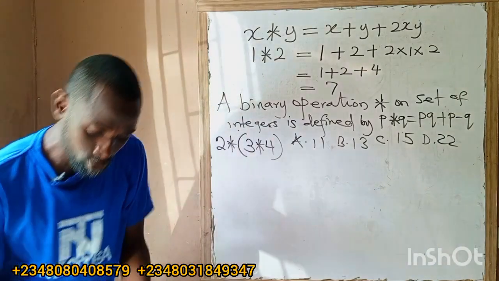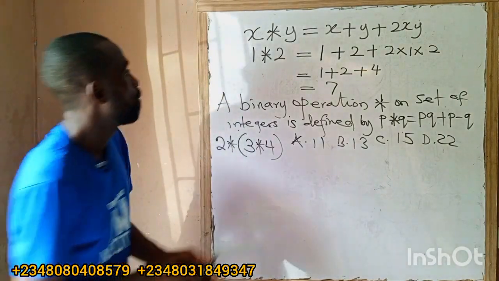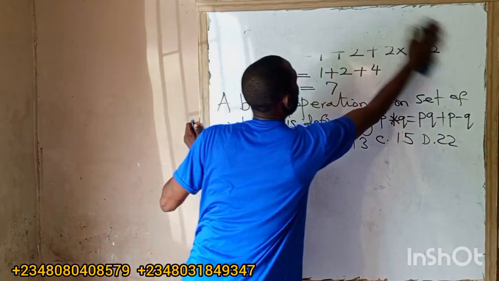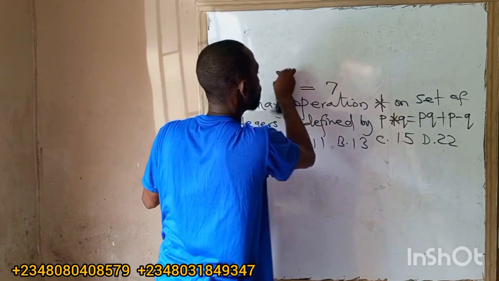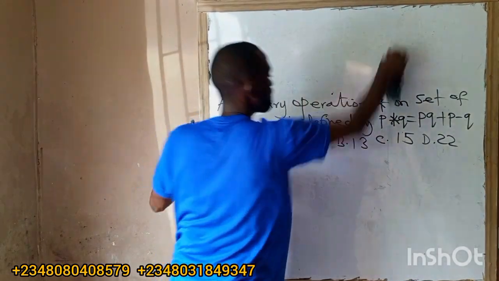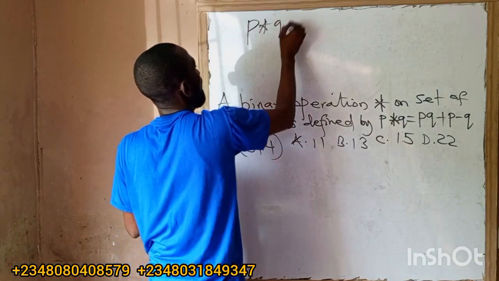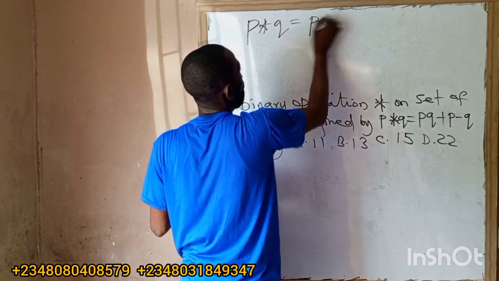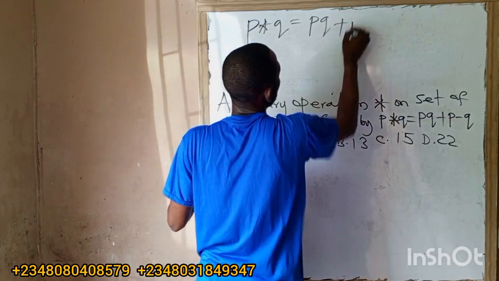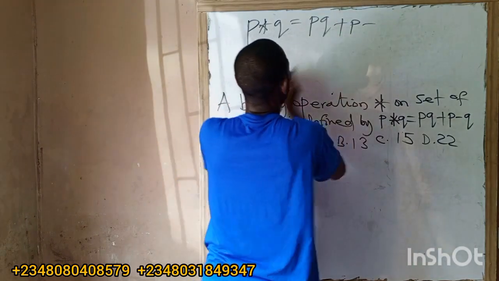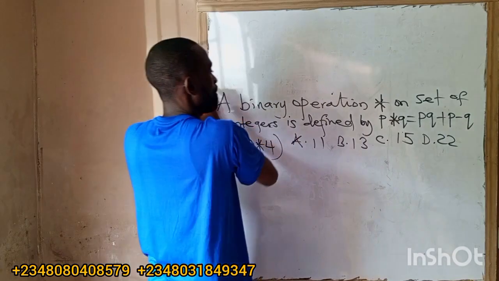What is the rule of combination? Let me write the rule down so you'll be able to see it very well.